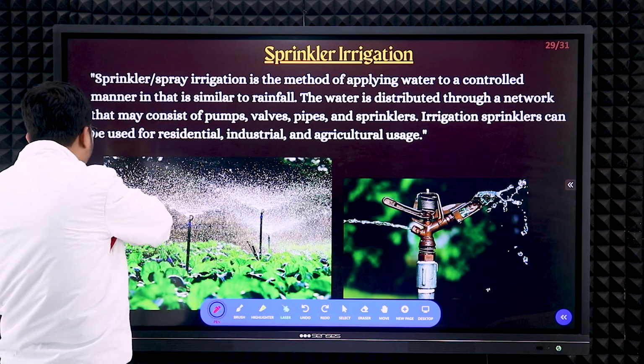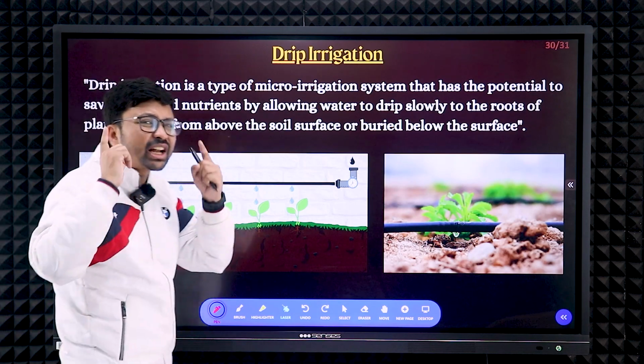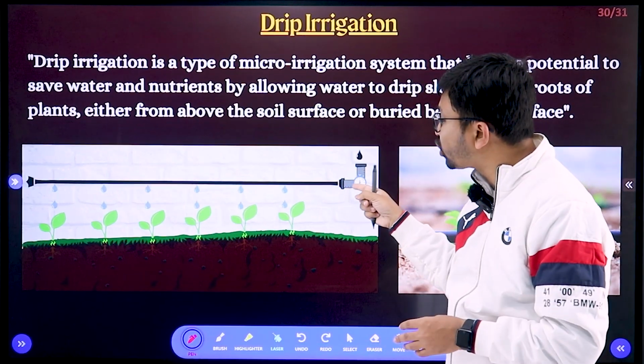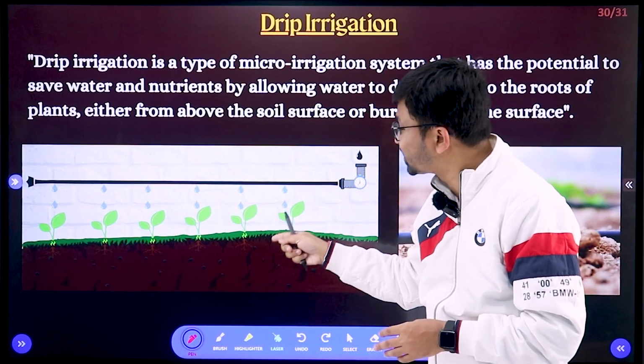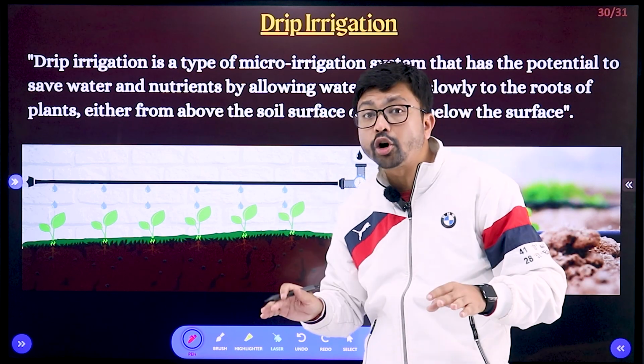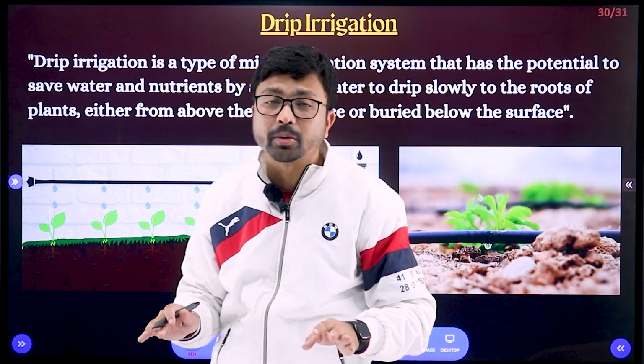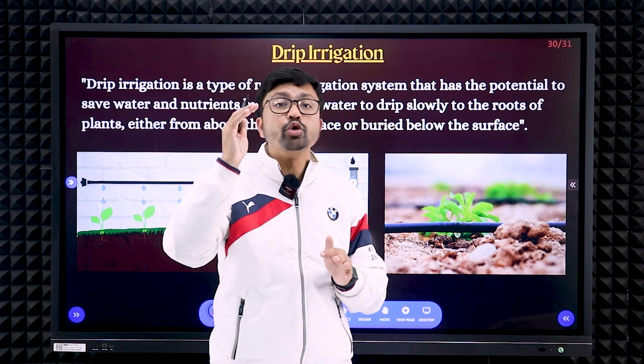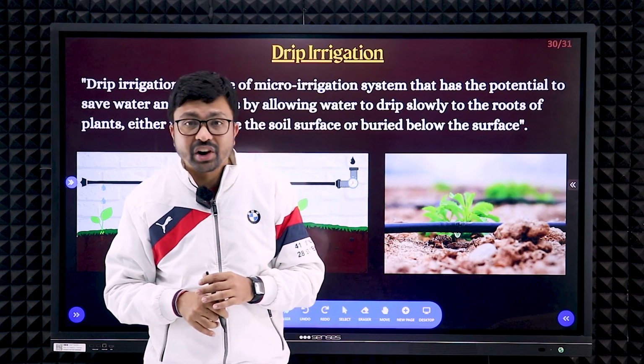And the best modern method of irrigation, here you can see, is the drip irrigation. Here water will be supplied to the roots of the plants, right? So there will be zero wastage of water, basically zero wastage. Water will be used straight away by the plants, right?